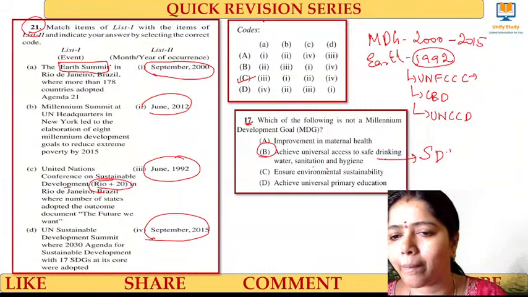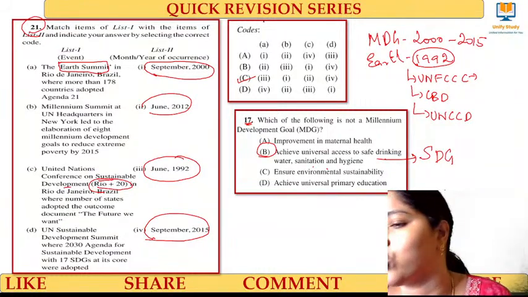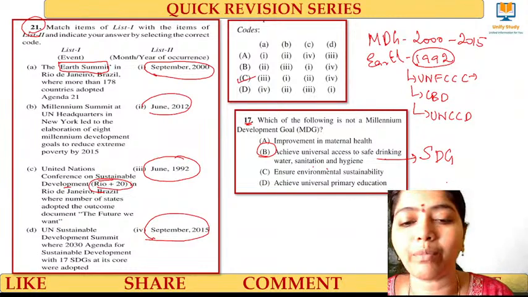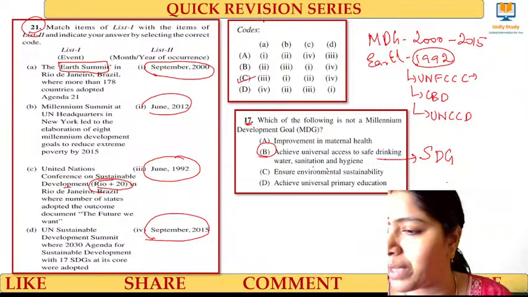In the SDG, what is the goal number? Can anyone tell me? I'll give you chocolates. What is the goal number of clean water and sanitation in the SDG? Can anyone tell me?